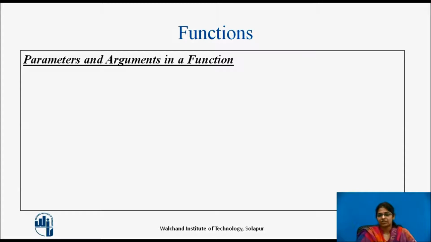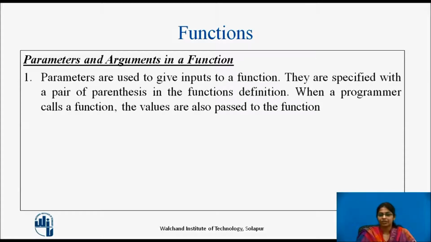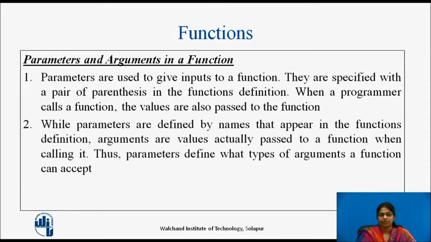Parameters and arguments in a function. Parameters are used to give inputs to a function. They are specified within a pair of parentheses in the function definition. When a programmer calls a function, the values are also passed to the function. While parameters are defined by names that appear in the function definition, arguments are values which actually are passed to a function when it is called. Thus, parameters define what type of arguments a function can accept.